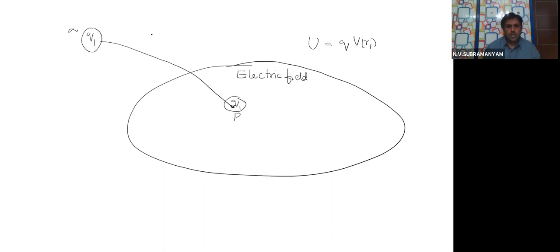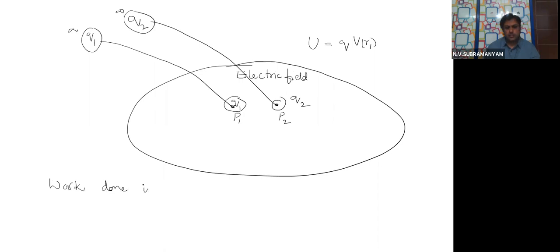Now I will bring another charge, again from infinity to some other point. Let's say this is point P1, and this is another point 2. Now the second charge Q2. Then what is the total potential energy of this system, or what is the work done in assembling the system?